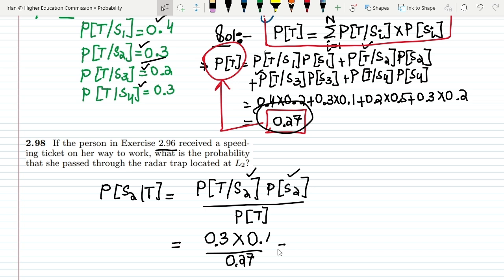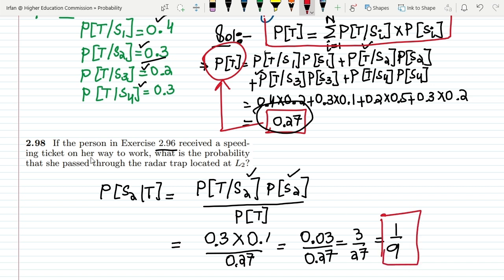Now finding it out, this would be 0.03 divided by 0.27, or 3 divided by 27, or ultimately I will get 1 by 9. So this is the solution of question 2.98, which I wanted to find out.